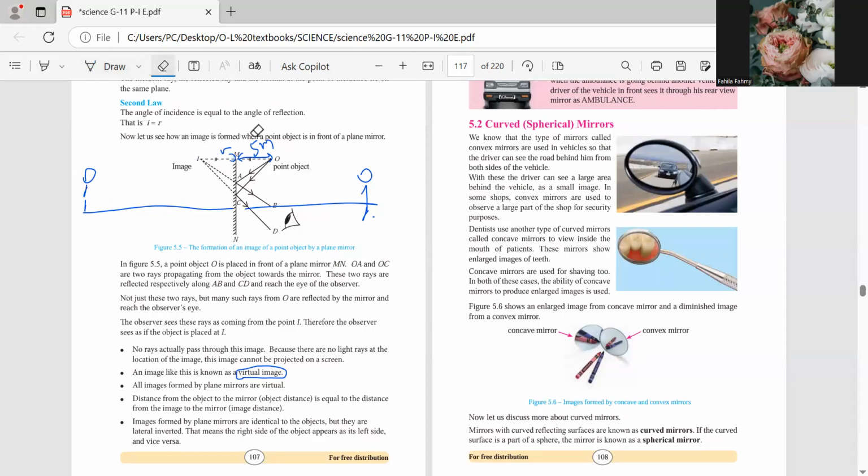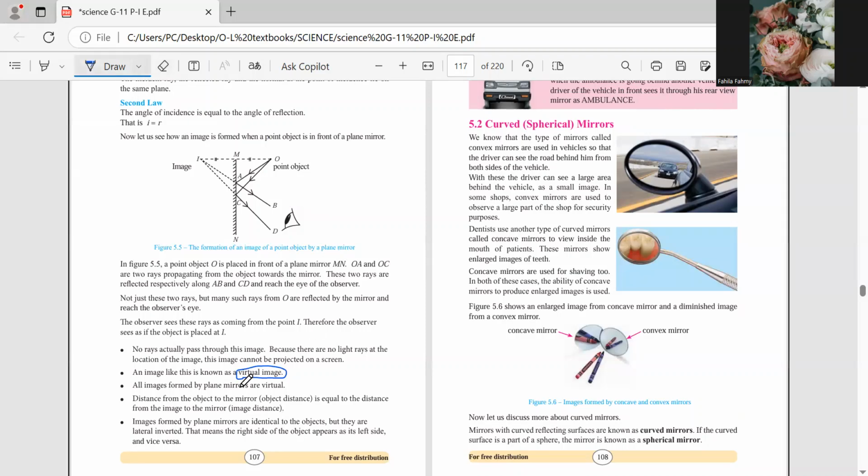Make sense? Does it make sense? Okay, right. So, what is the next feature of an image formed by the plane mirror? The object distance will be always equal to the image distance.